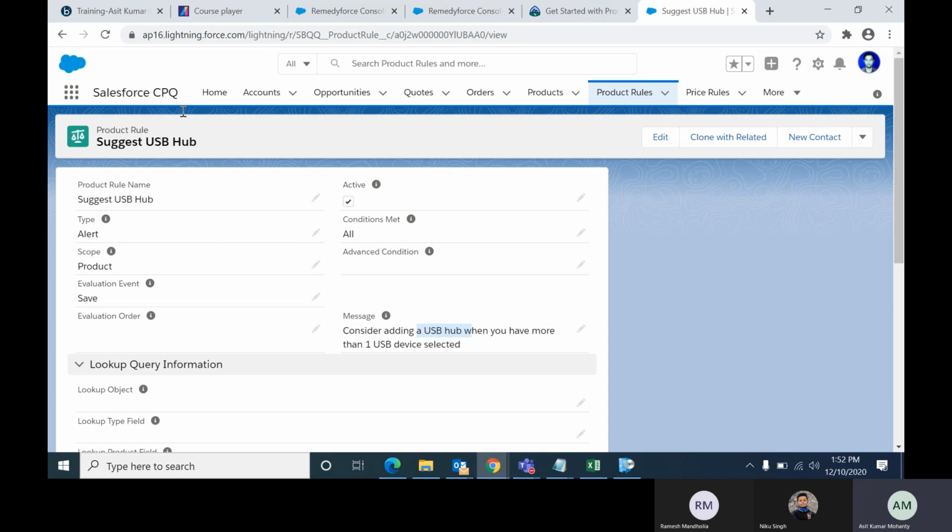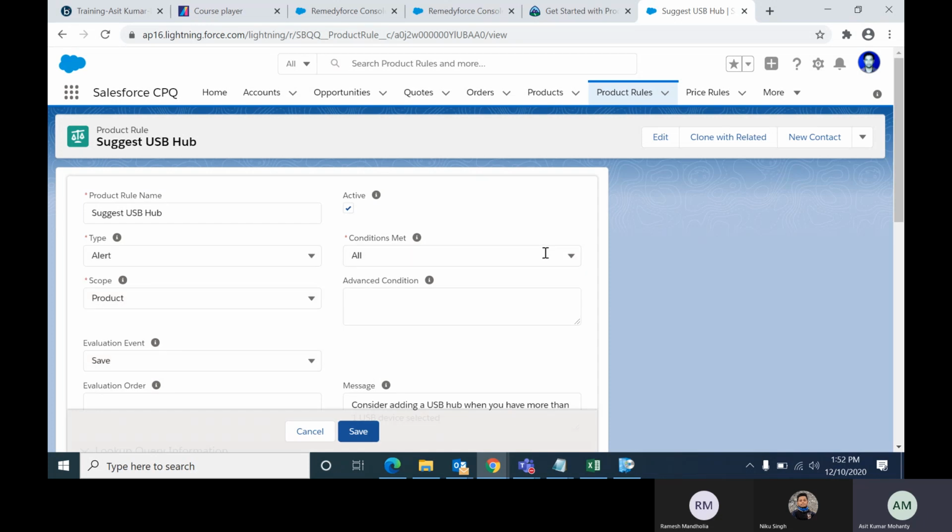So this is the product rule. I have just given a product rule name here and made it active. Condition Met is a picklist field. You can see All, Any, Custom. All means AND, Any means OR, and Custom is a combination of both AND and OR. If you select Custom, then you have to write the condition here. If you select All, that means if all conditions are met or satisfied, then only the action will be performed.